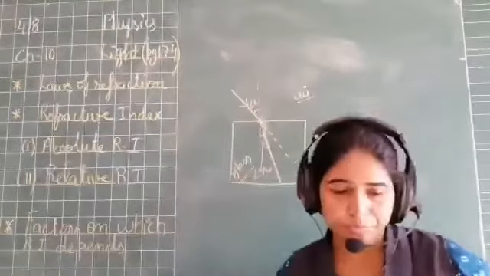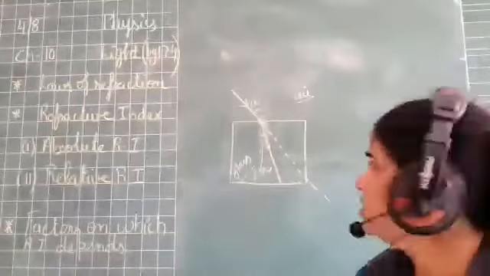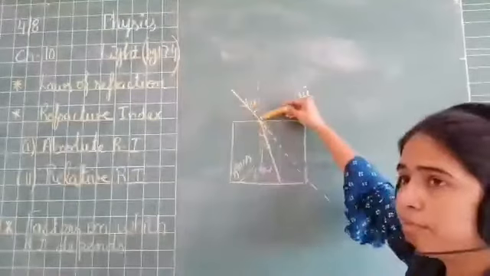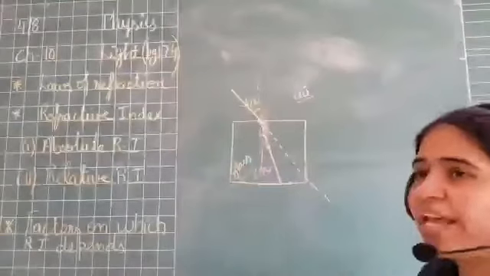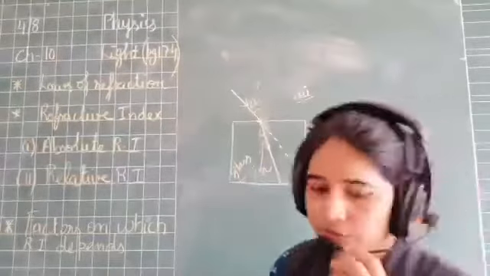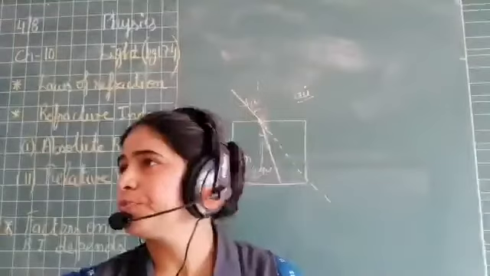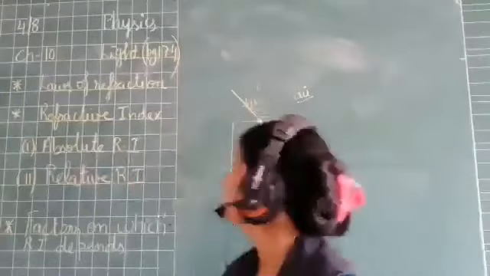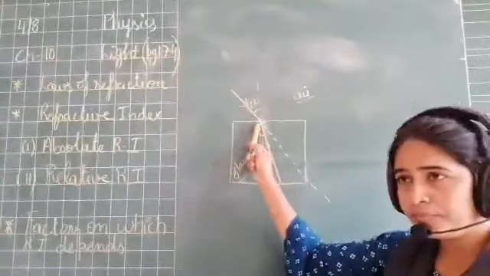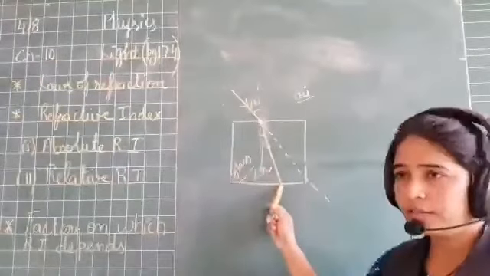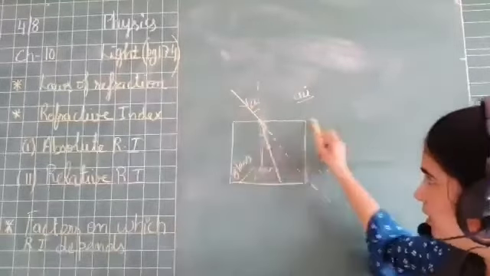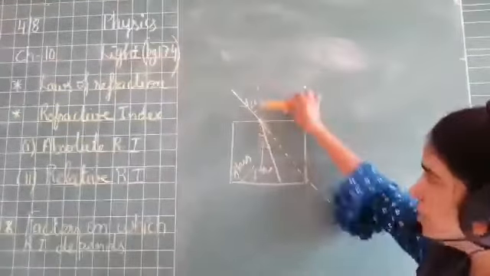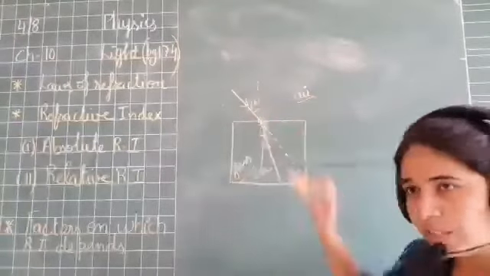So here we can see three rays, right? This is my incident ray, this is my normal, and this is my refracted ray. The incident ray, the refracted ray, and the normal. Where is the normal? At the interface. Interface is the face between the two medium, right?